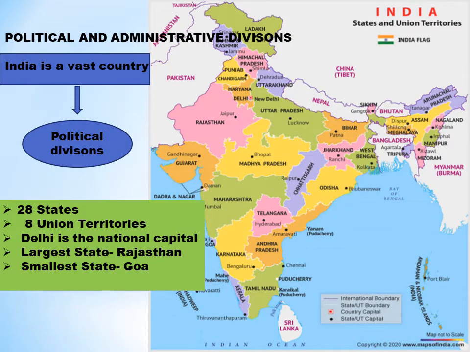Let me see political and administrative divisions. India is a vast country and it is divided into 28 states and 8 union territories. Union territories are regions under the direct administration of the union government. Delhi is the national capital and Rajasthan is the largest state while Goa is the smallest.